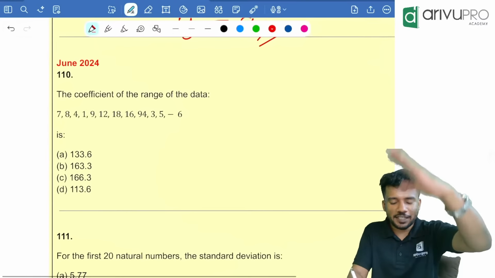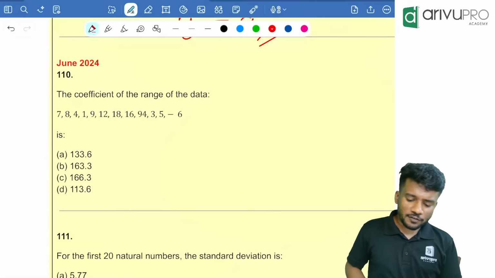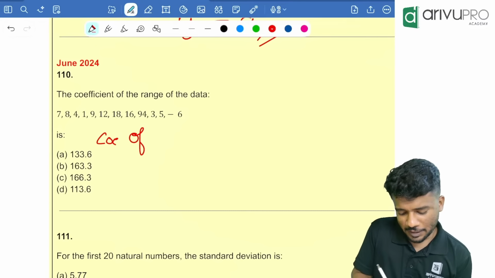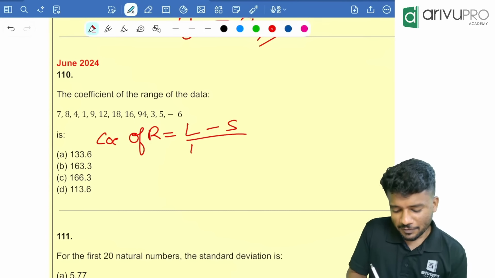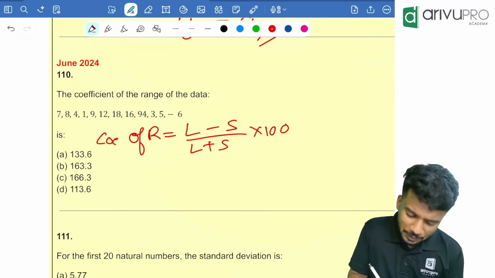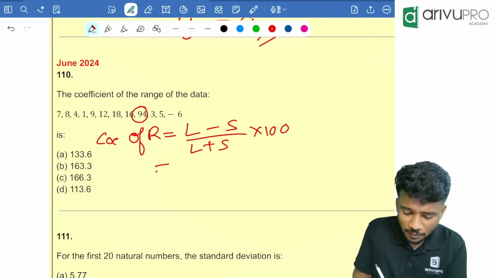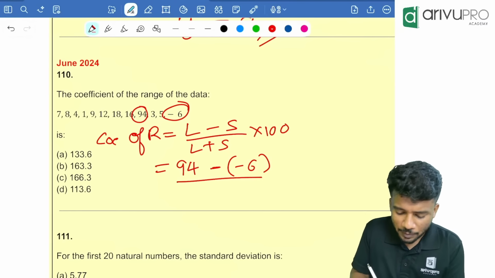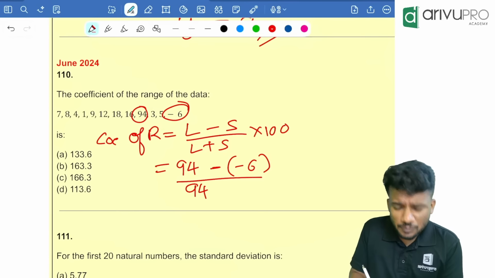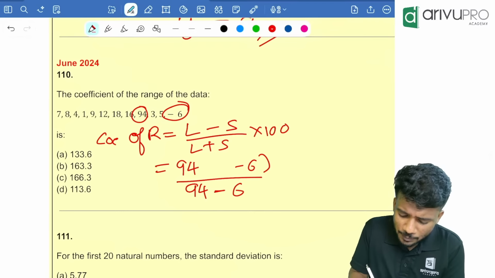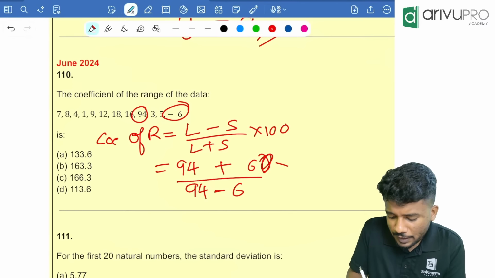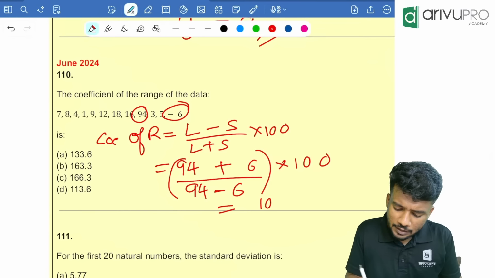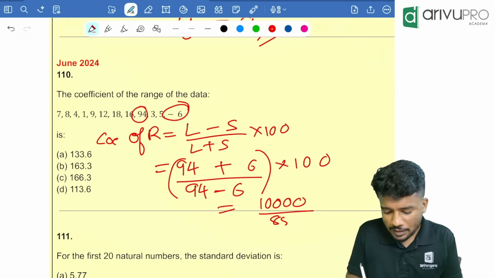June 2024. People. Coefficient of range. What is the formula for coefficient of range? That is nothing but largest minus smallest divided by largest plus smallest, into 100. Here largest value is 94, minus smallest value is minus 6. Minus of minus 6 becomes plus 6, divided by 94 plus and minus will become minus, that is minus 6, minus and minus will become plus, into 100. Which is equal to 100 into 100 is 10,000 divided by 88. Take your calculator.